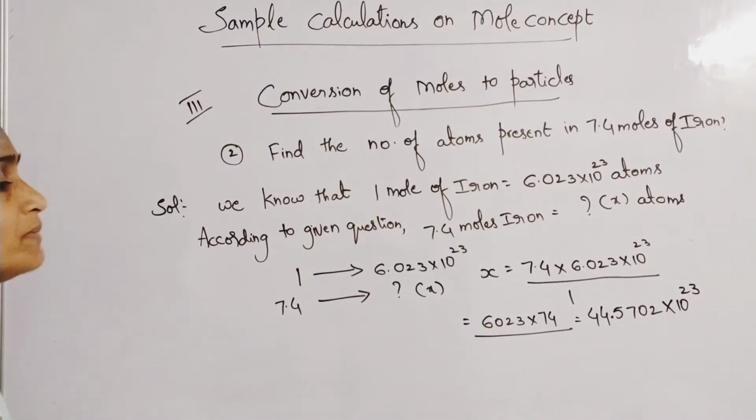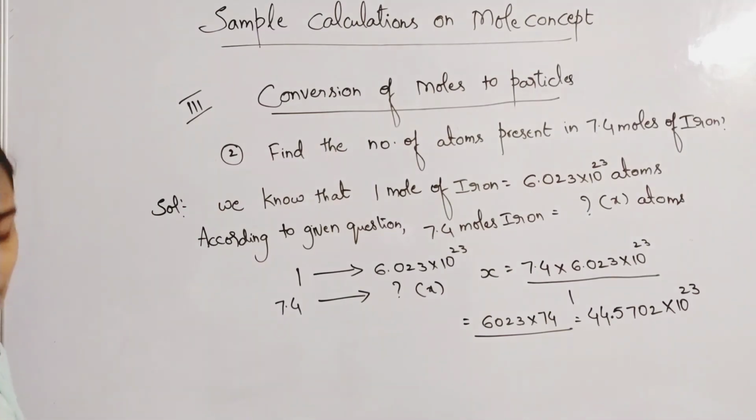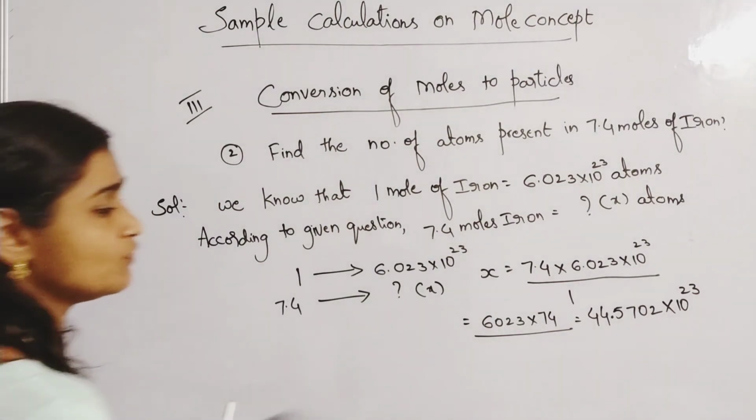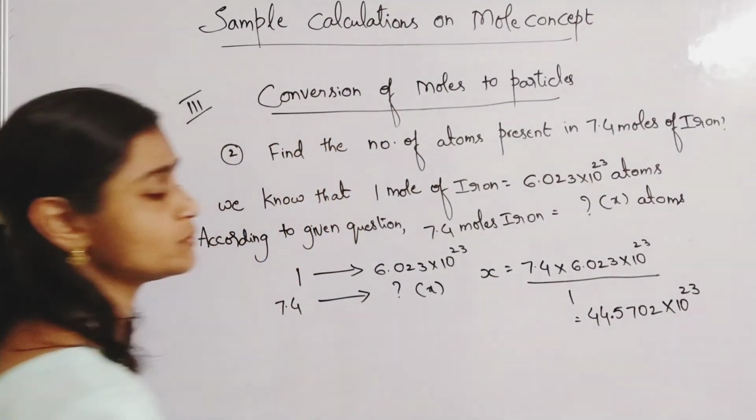So how many particles are there in 7.4 moles of iron? Means what you will write?